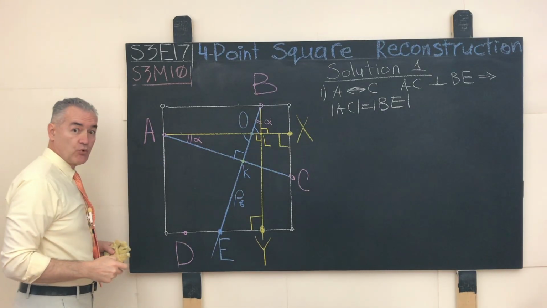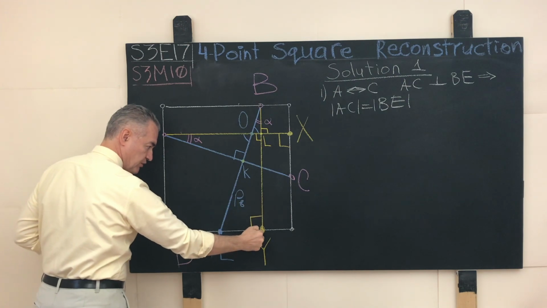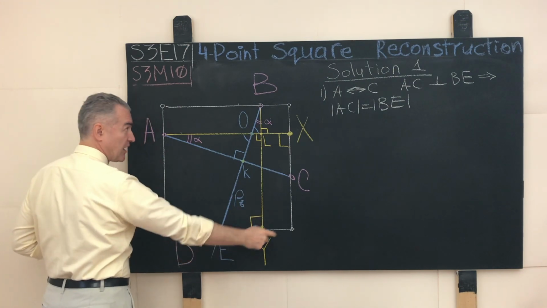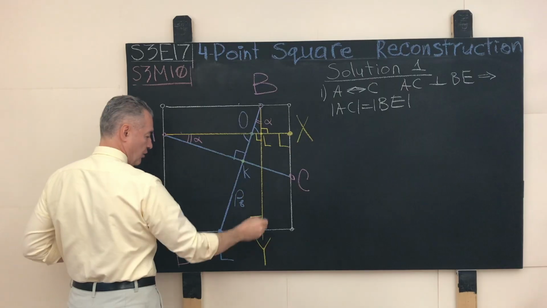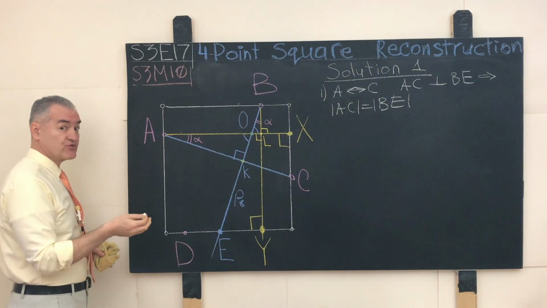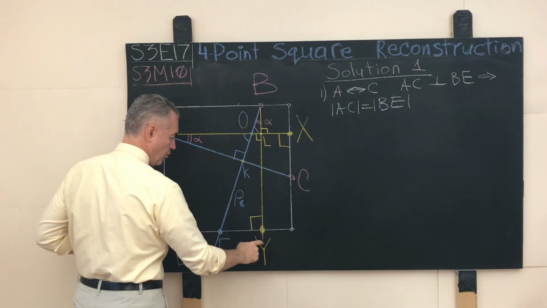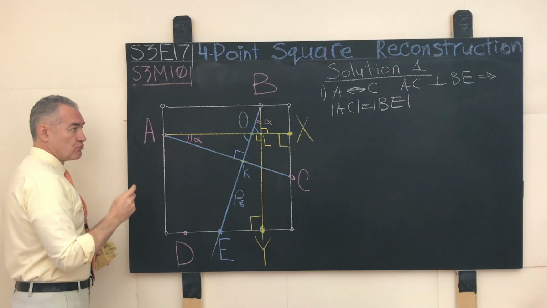And we do the same with the point B. We take the point B and we project it orthogonally onto the opposite side of the parent square into the point Y in such a way that the angle BYE, for example, is right. The corresponding triangles AXC and BYE are right.